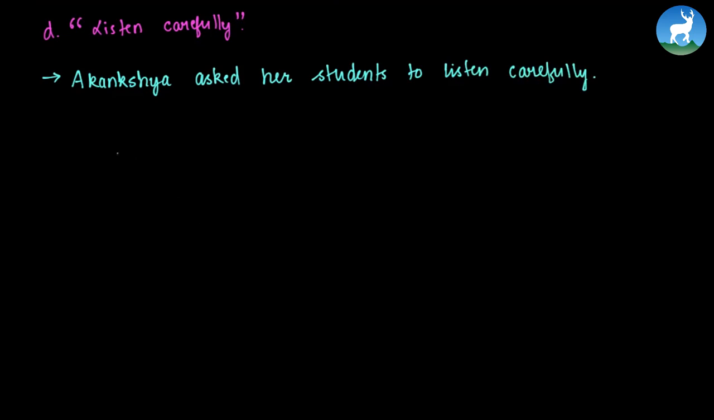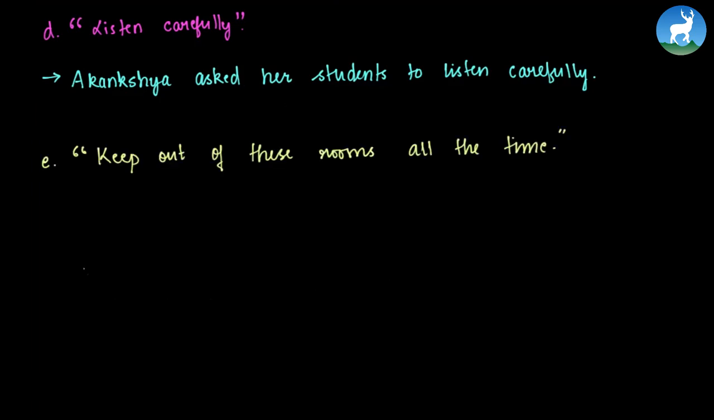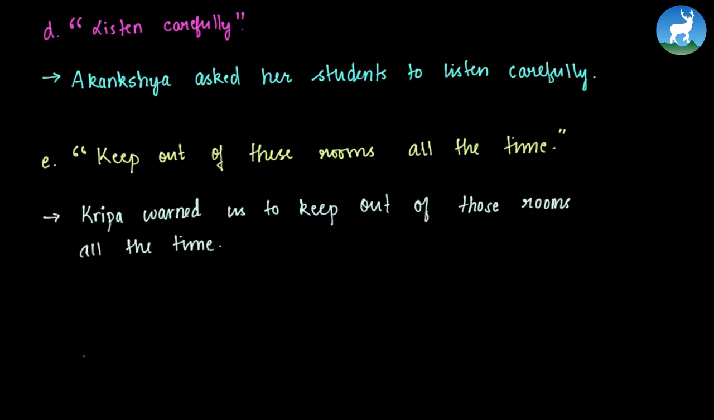So here I write, Akankshya asked her students to listen carefully. We're just converting the speech inside the quotation marks into indirect or reported speech. So we do not need to care about what name is written here, but we need to write it down at the same time. So it says "Keep out of these rooms all the time." And we can write, Kripa warned us to keep out of those rooms all the time.